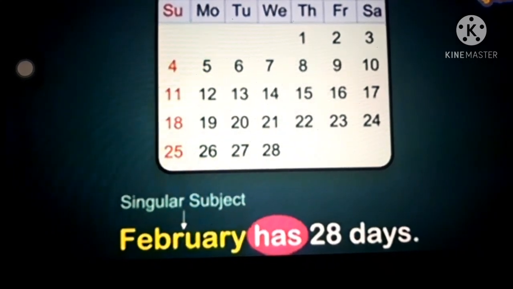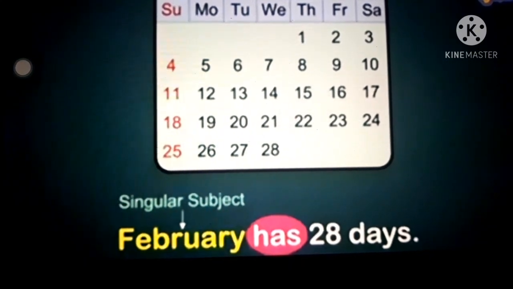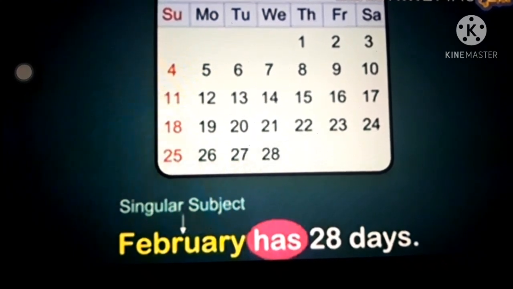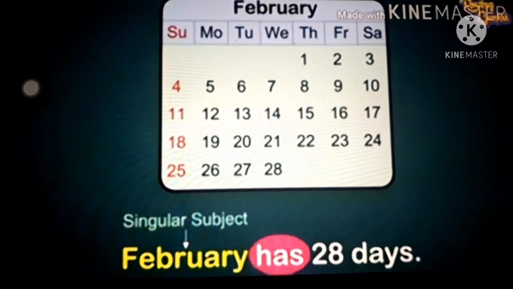February has 28 days. Children, in this sentence, February is a singular noun or singular subject, so has helping verb is used. I hope you understood the concept, children.